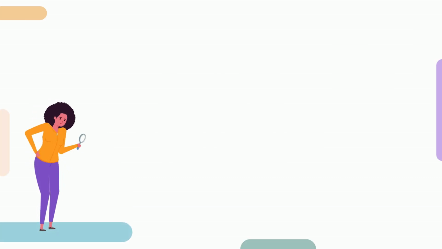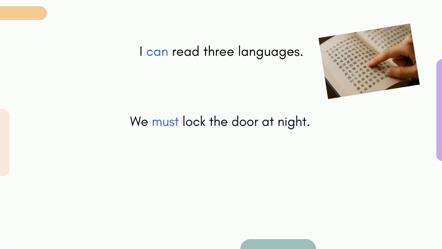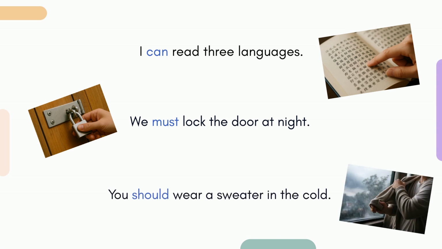Let's look at some sentences with modals. I can read 3 languages. We must lock the door at night. You should wear a sweater in the cold. What do the words can, must, should mean in these sentences?